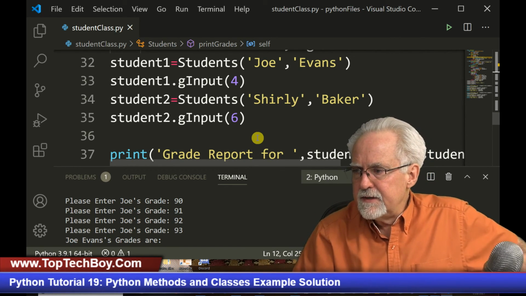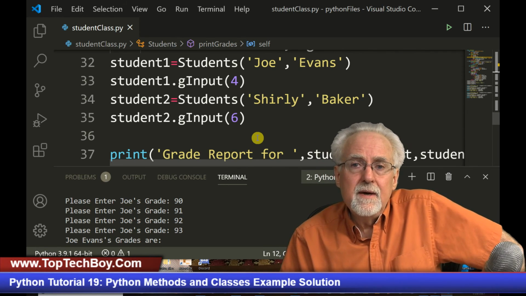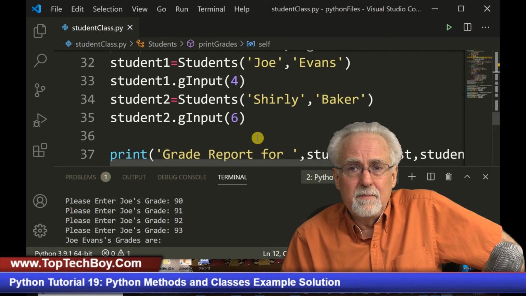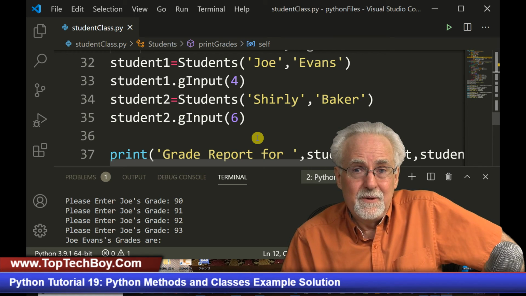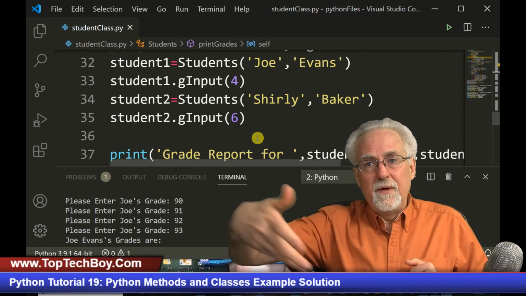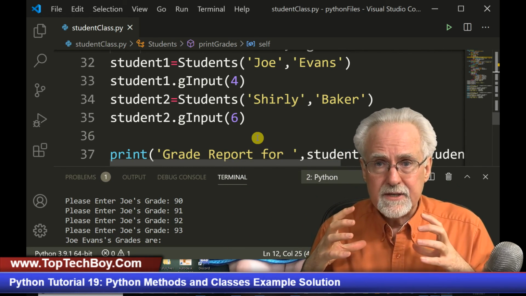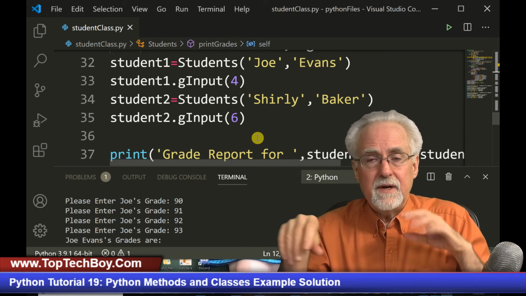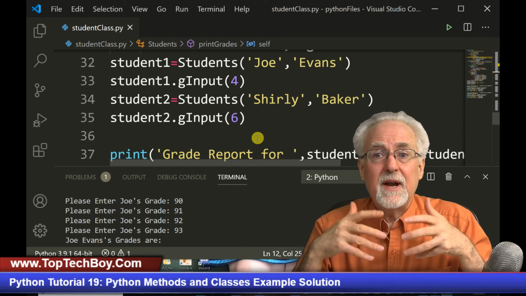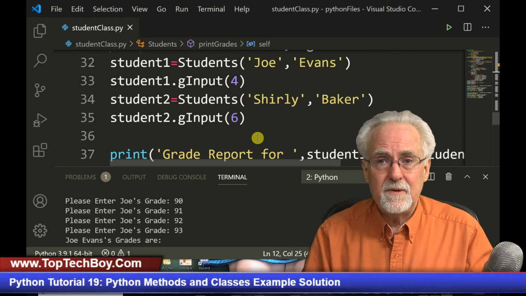Okay, this has been lesson number 19. I think I'm going to have one more lesson, and that's a lesson on threading, because threading is something we're going to need to know how to do when we start working with the Arduino, because we might have one thing going on over here and we can't have that lock up our processing. We might need something going on over here and something going on over here, so we're going to have multiple threads running in our program. That's what I'm going to teach you guys next week.